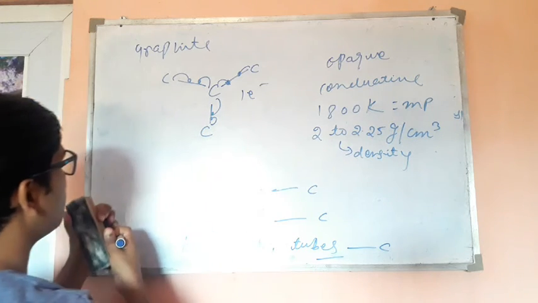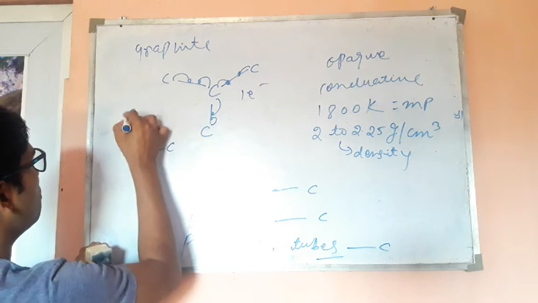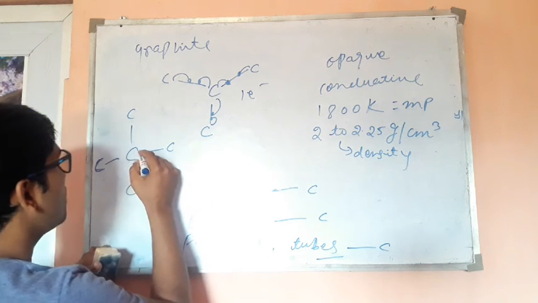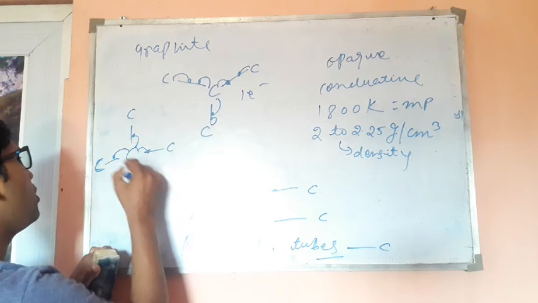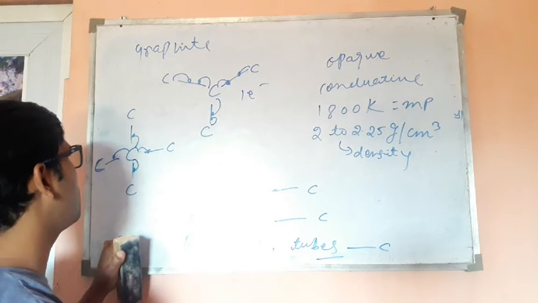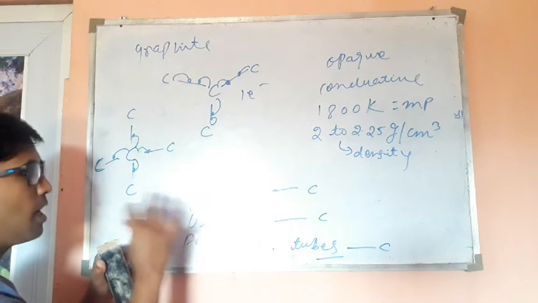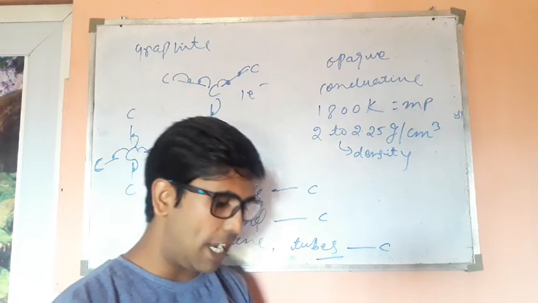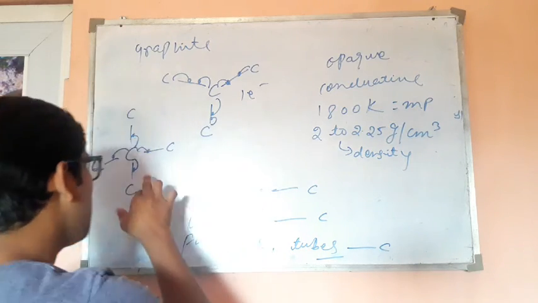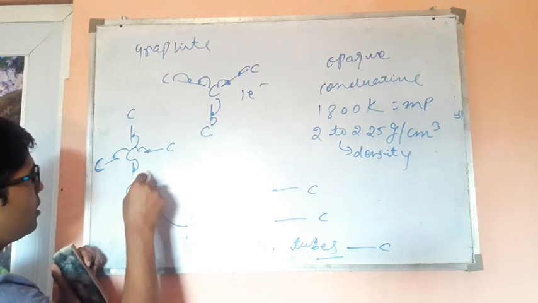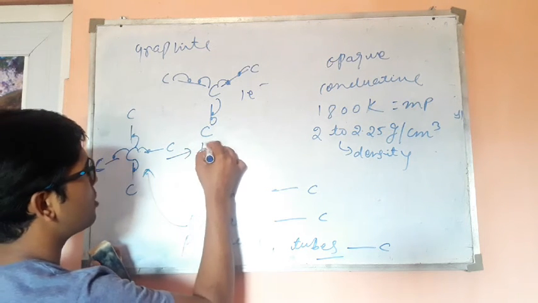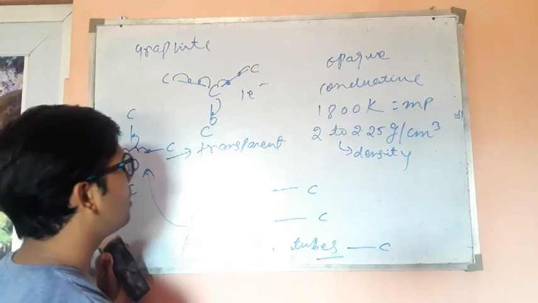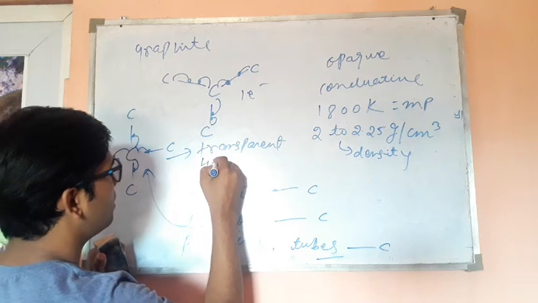In diamond, carbon connects on 4 different sides with other carbon. So carbon actually uses all of its 4 electrons to get linked with another 4 carbon atoms. In this case, carbon is left without any unpaired electron or any valence electron in the shell. As diamond shares all of its electrons, it becomes transparent. First of all. Second, it becomes very hard.